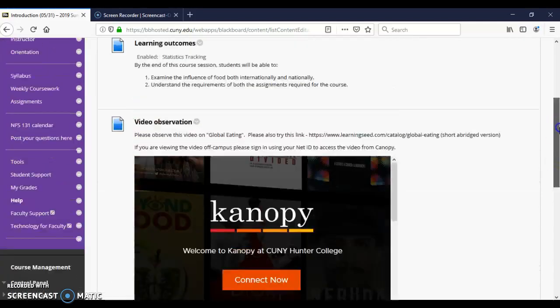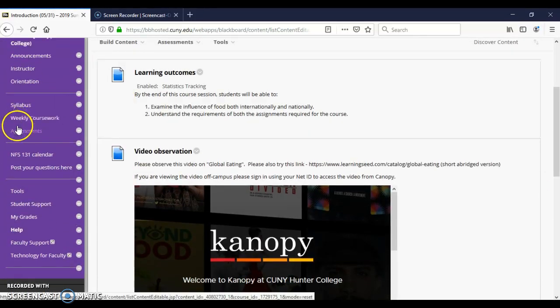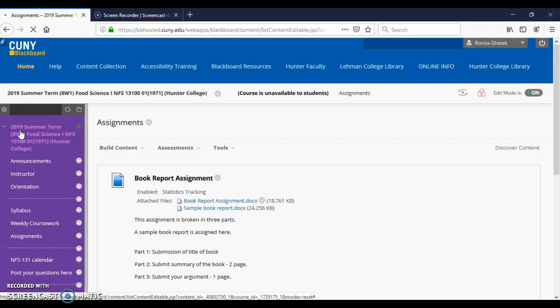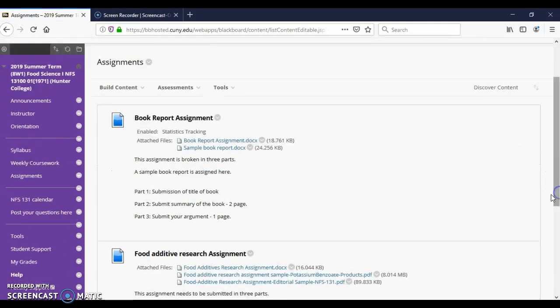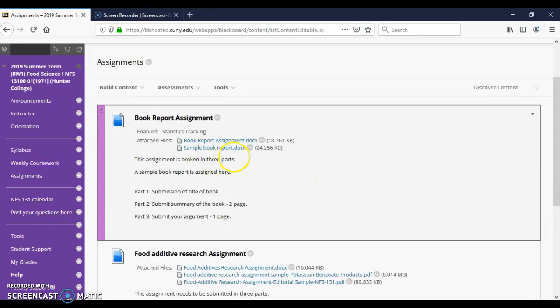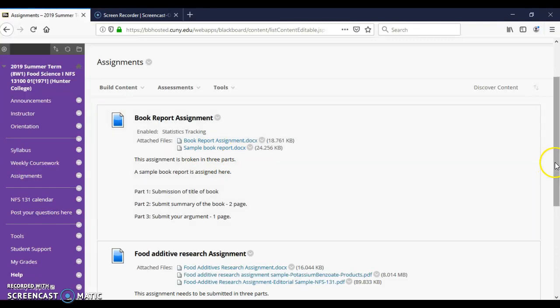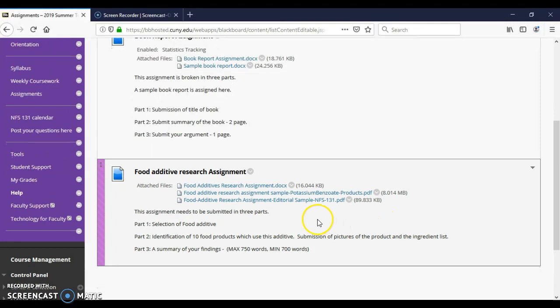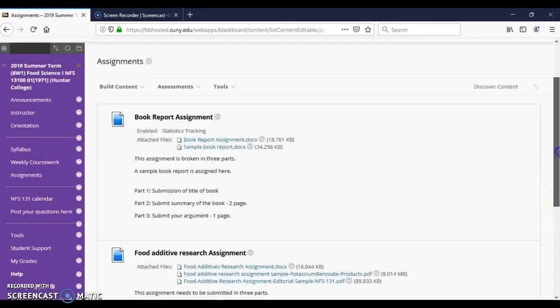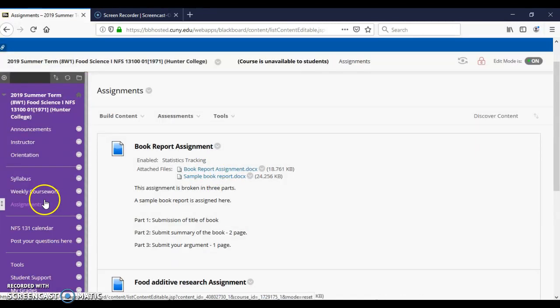You will also get the information on these assignments here. If you click on these sections on the left-hand panel, they will also give you all the discussions which I mentioned. So in the book report, I have given a sample book report, okay, and in the food additive research assignment I have given 2 samples, just to give you familiarity with how these assignments need to be written. So let's go back to our weekly coursework.